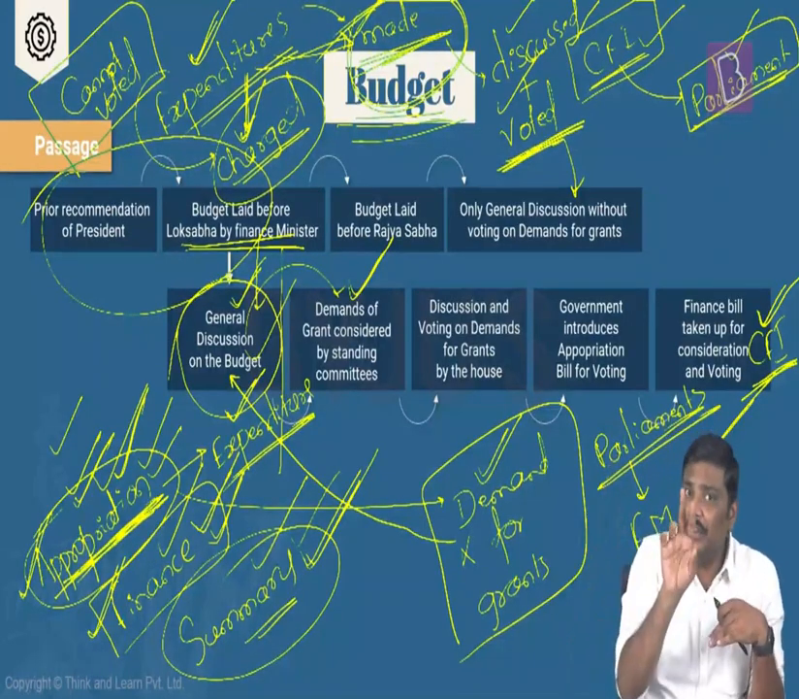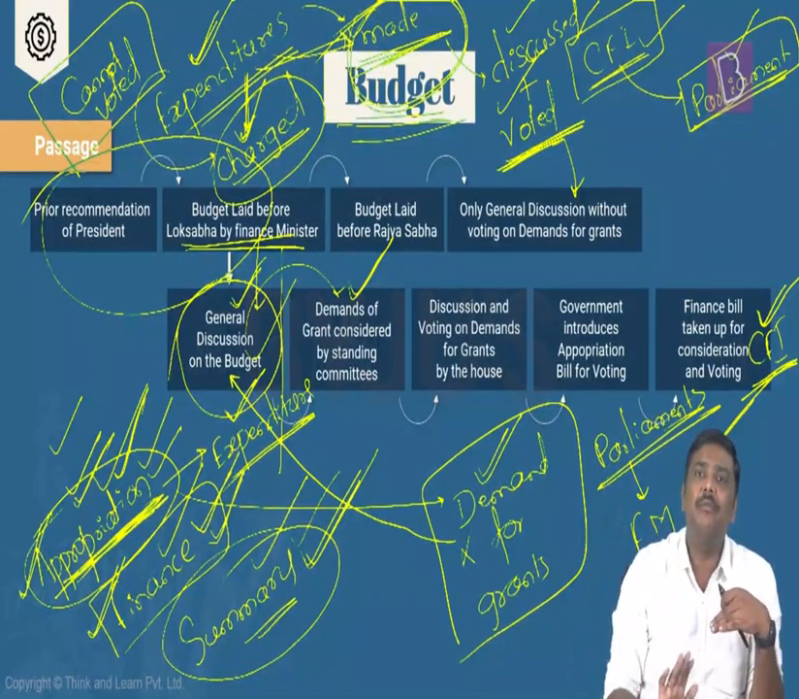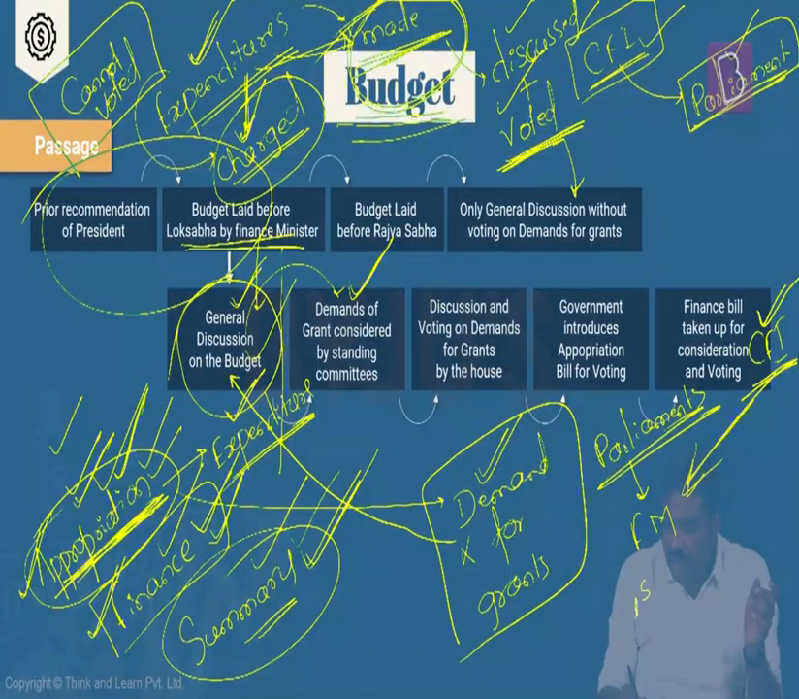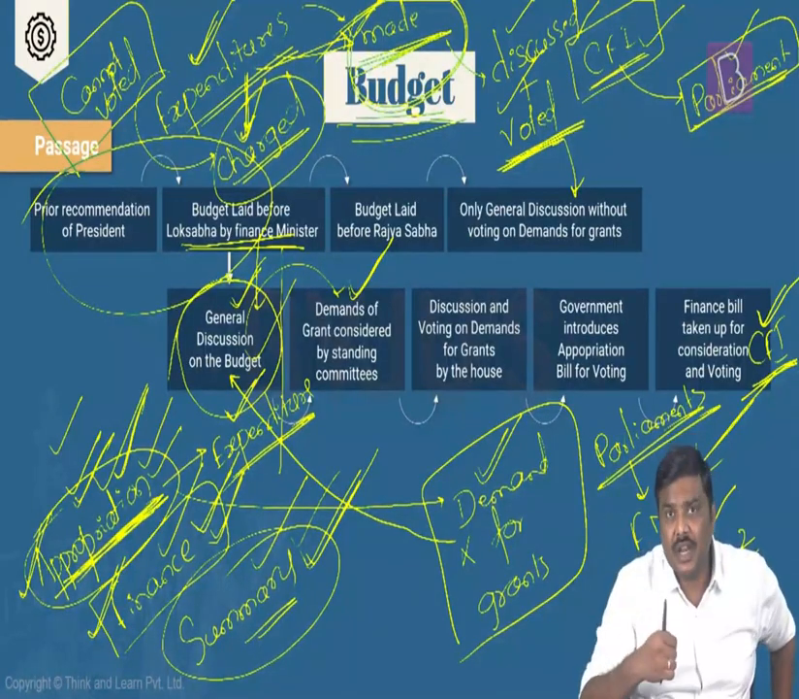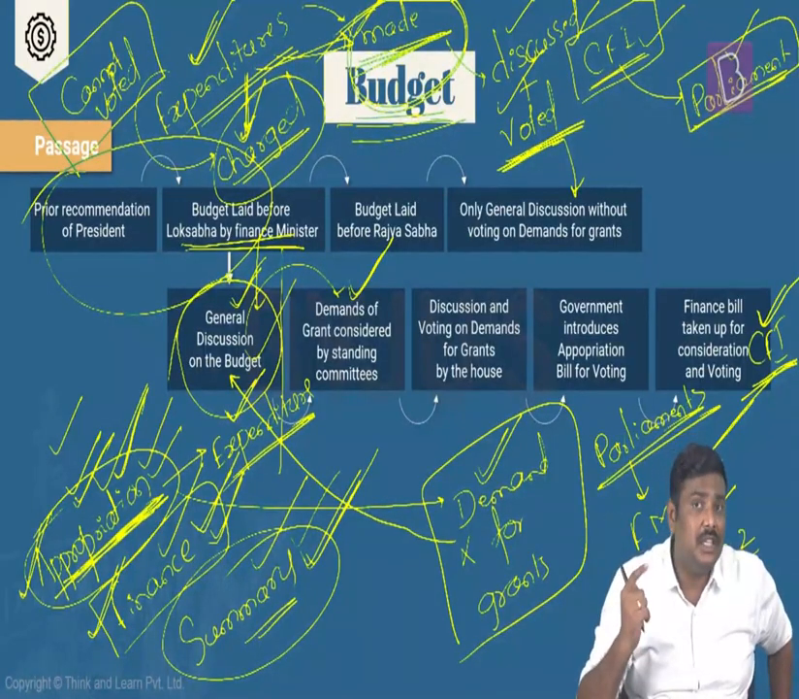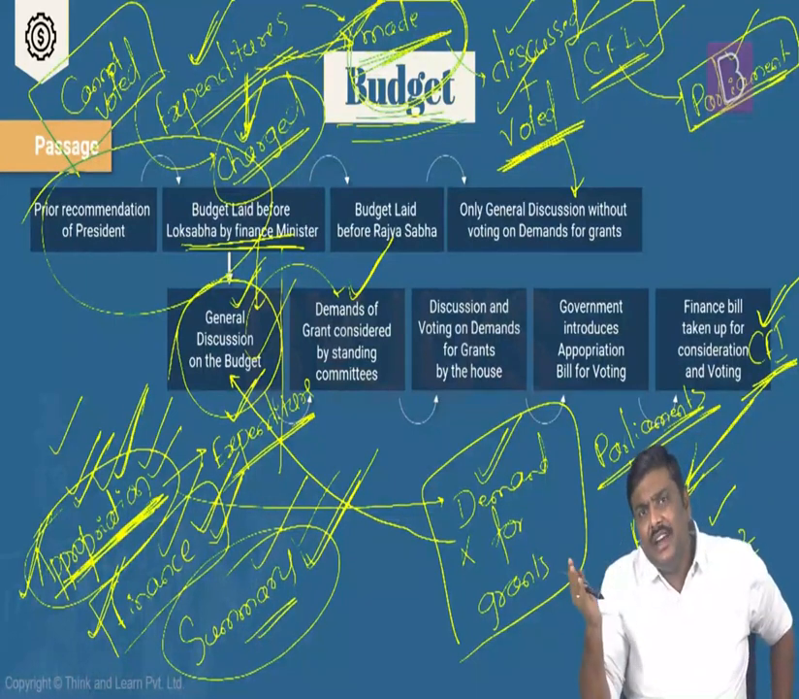Now some of you might be confused with this particular statement. Let me give a basic example here. Imagine on 1st of February 2022, the finance minister will present the budget on the floor of Lok Sabha. So for what year is the budget presented?